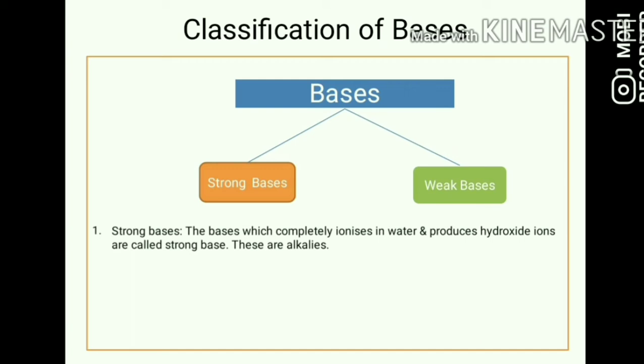Examples of strong bases are sodium hydroxide and potassium hydroxide.